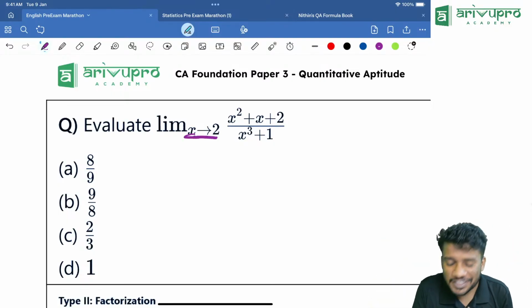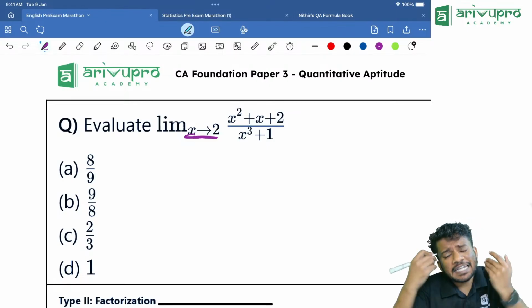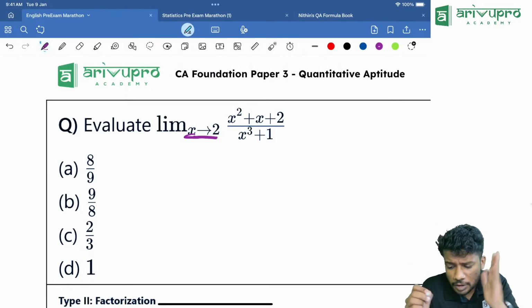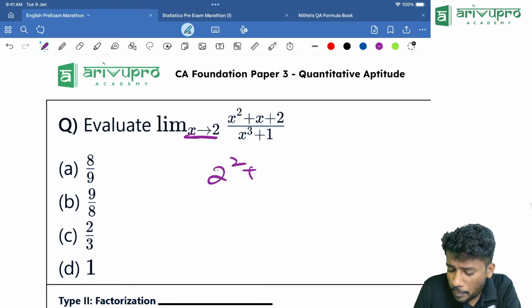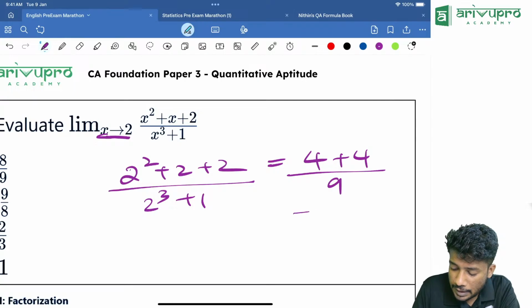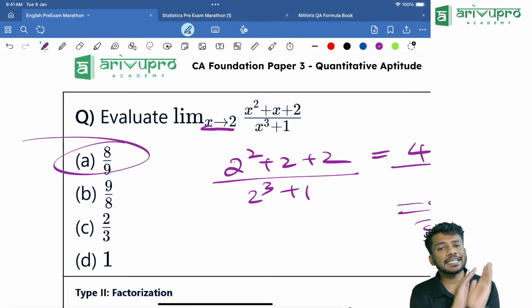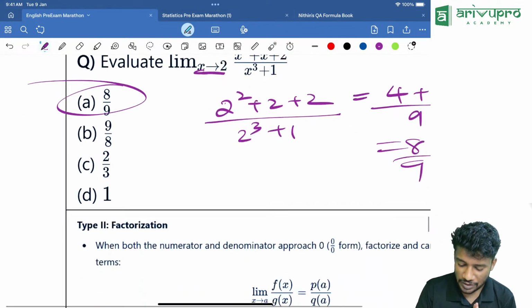Now, limit x tends to 2. Whenever we get a question like this, directly substitute the x value, which is 2. That means 2 square plus 2 divided by 2 cube plus 1. How much is 2 square? 4, plus 4 divided by 9. 2 cube plus 1 is 9. That is 8 by 9 is our answer, option A. So directly go with this method. That is the easiest method.